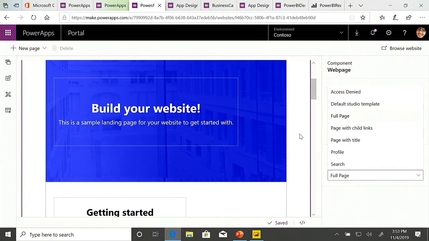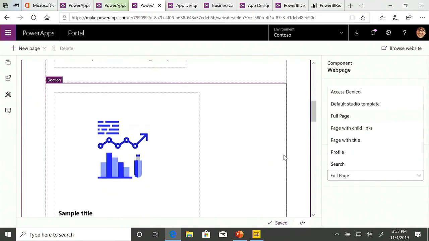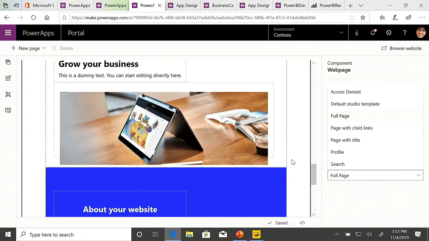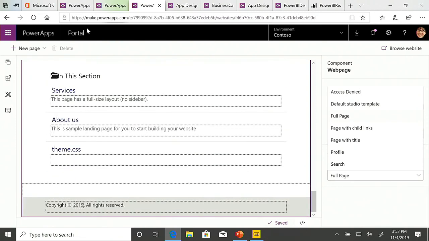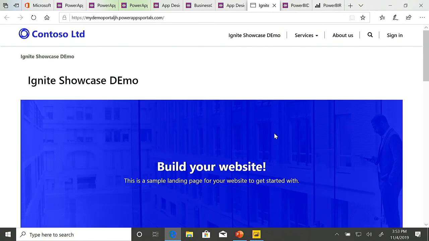Spelling's not great. And you can see it's a very similar experience to working with SharePoint. So you can drag and drop items into the screen, lay it out the way you want to. When you're happy with it, you can come in and browse the website. And there we've got our website that's live and running.